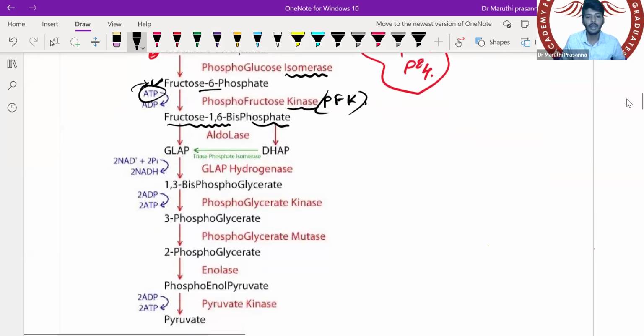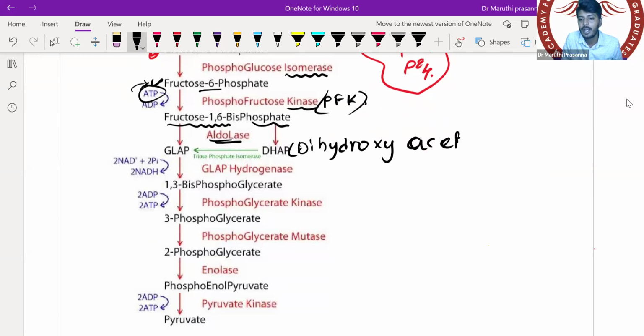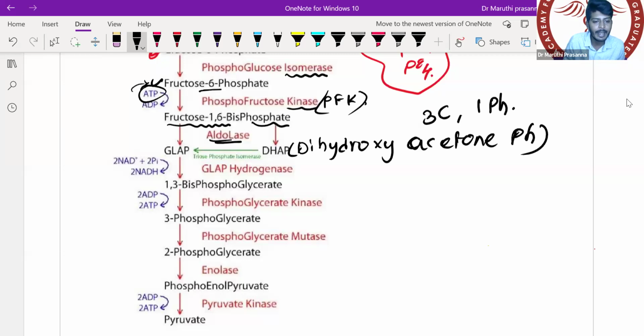Under the influence of one more enzyme, aldolase, I get two substances: dihydroxyacetone phosphate, which consists of 3 carbon atoms and one phosphate group, and GLAP, called glyceraldehyde phosphate.